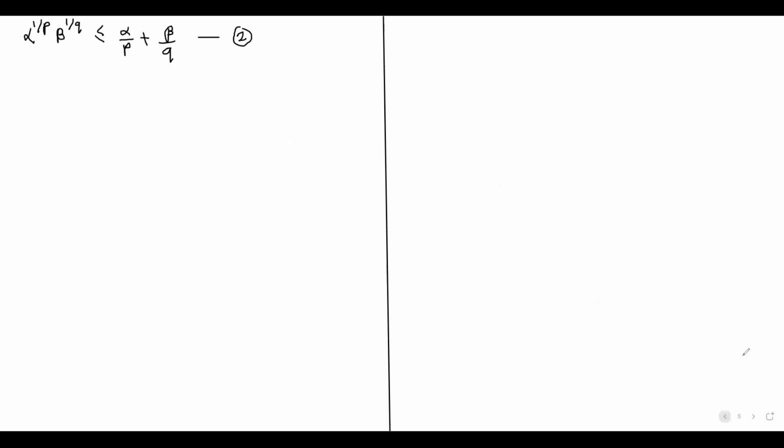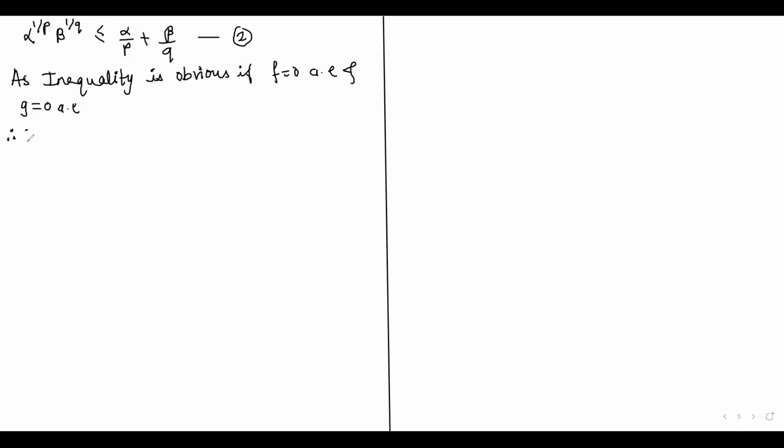And also we have the integration a to b. So we will state here that the inequality is obvious if f is equal to 0 almost everywhere and g is equal to 0 almost everywhere.